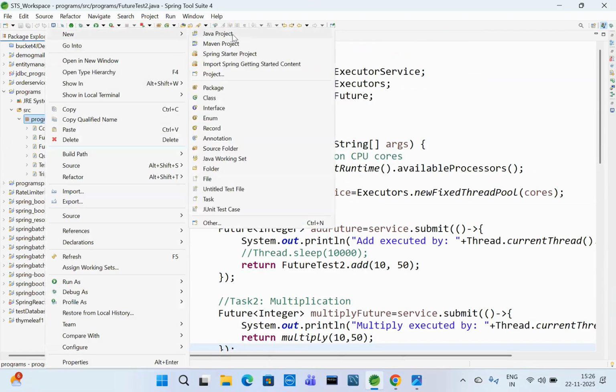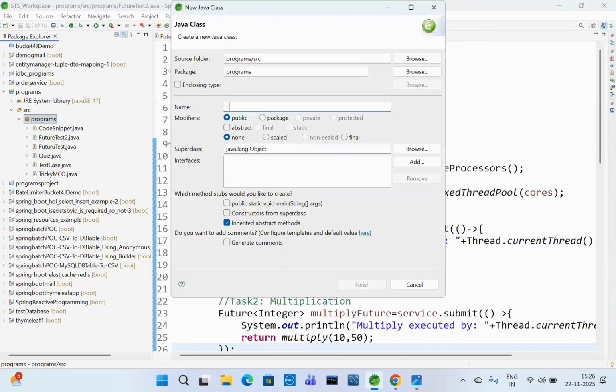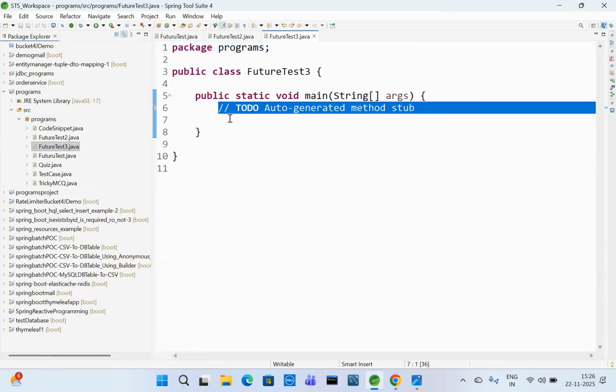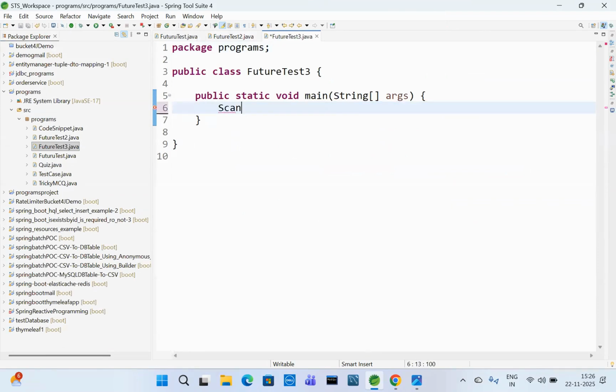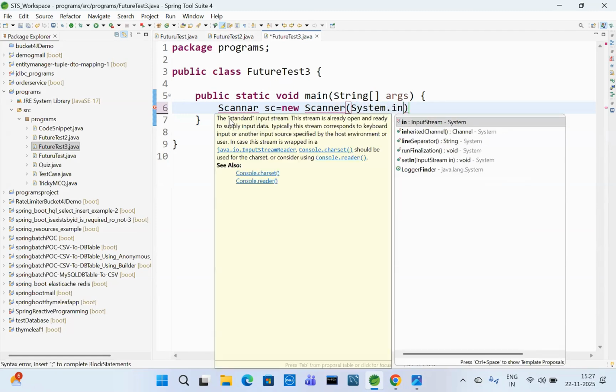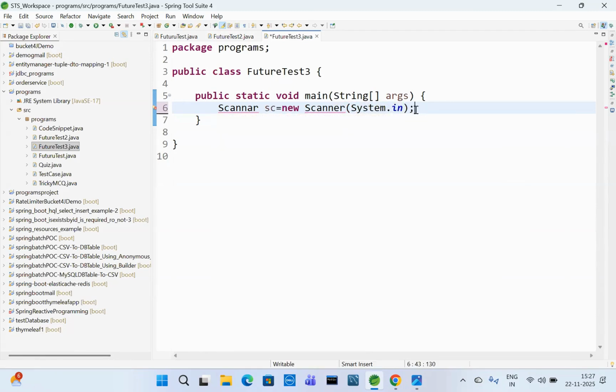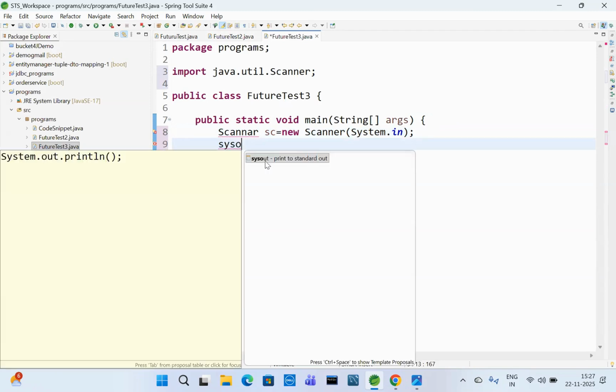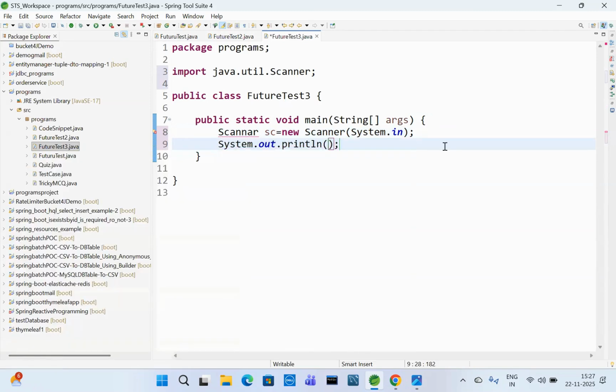It is the FutureTest3 class, the FutureTest3 main method. This time I will read inputs from the console. Scanner scanner equals new Scanner(System.in). Control Shift O for imports, java.util.Scanner. Then we need to say, enter value, enter value. Okay.